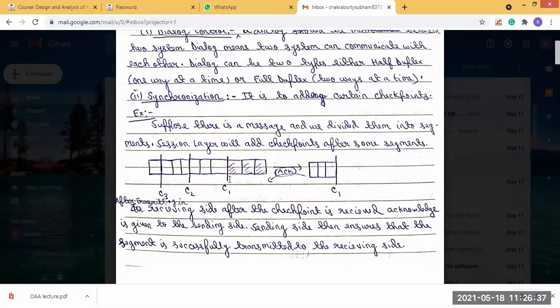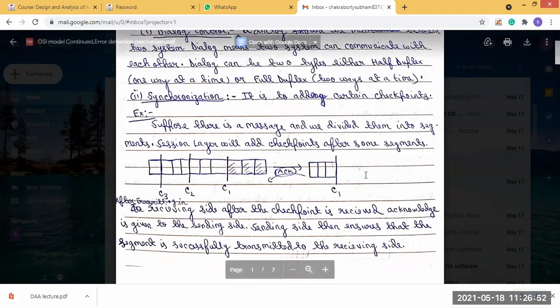So this is the synchronization process. It adds some checkpoints. So these are basically the 2 functions of the session layer. One is synchronization and another one is dialog control. Okay.